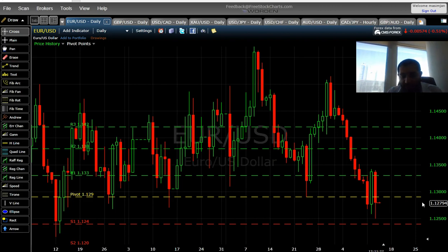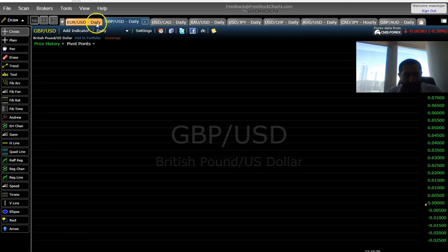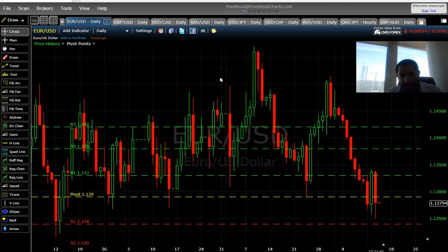But as today there is GDP of Germany, we do expect volatility, and we expect a bullish momentum fundamentally, but technically it's a bearish momentum. So those traders who are fundamental traders who trade on news, I would expect them to trade on bullish momentum. Those who are technical traders, I would advise that after news they can enter a bearish or a sell trade. So it's going to be a really great sell after we get the GDP.